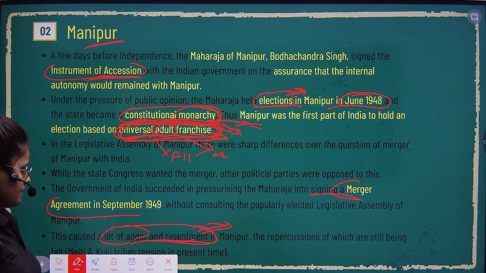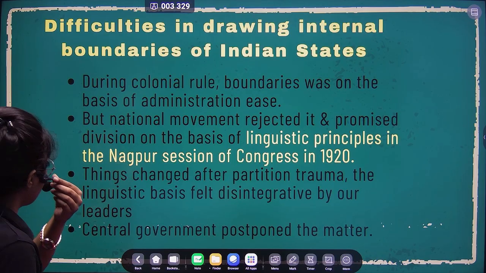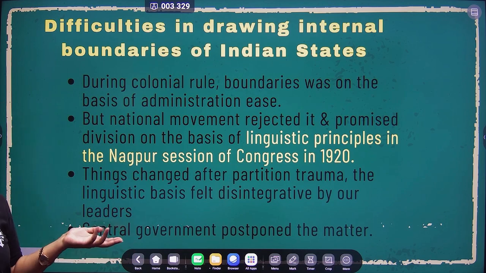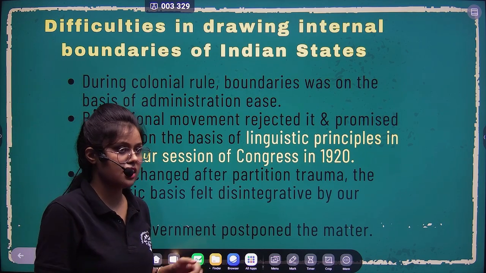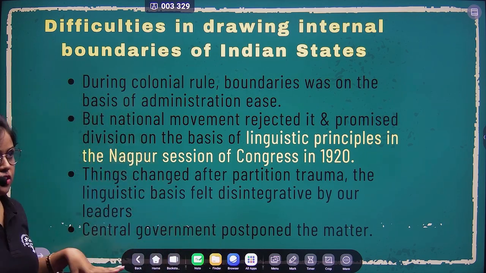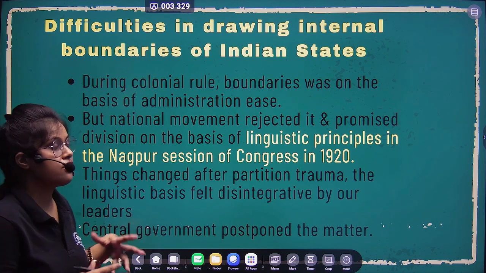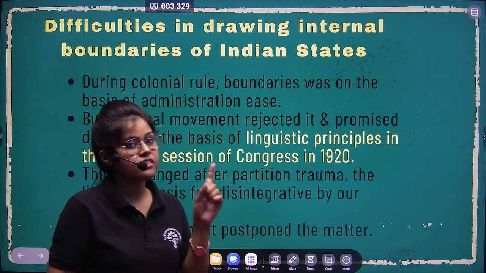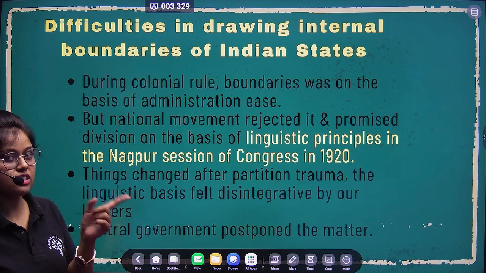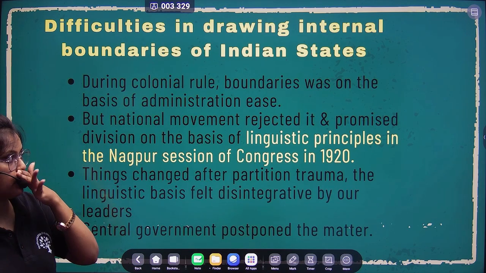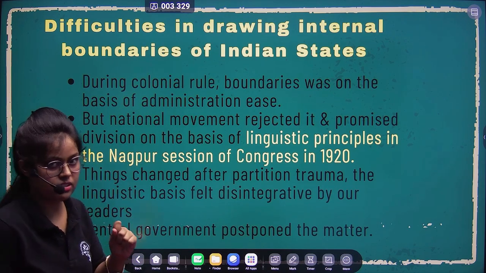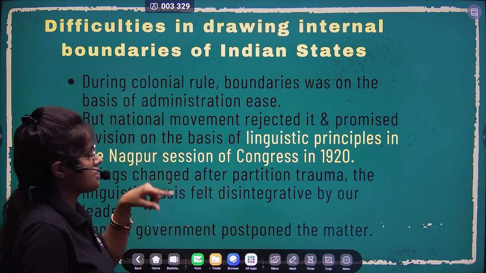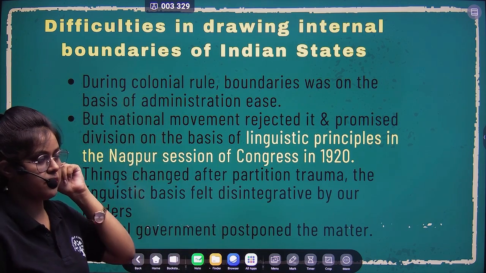So, moving to the next slide. We have discussed Hyderabad, Junagadh and Manipur. Regarding Kashmir, it is an unresolved issue till 2019. So we are going to discuss Kashmir in chapter 8, the regional aspirations chapter.